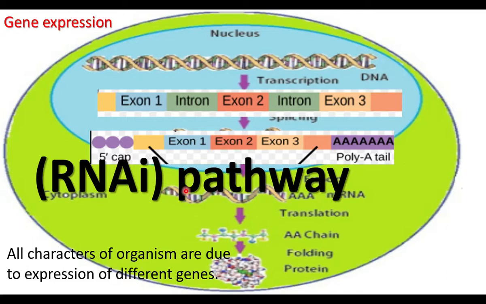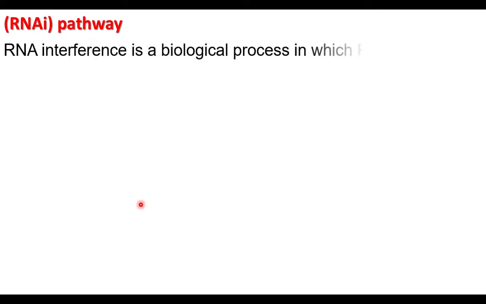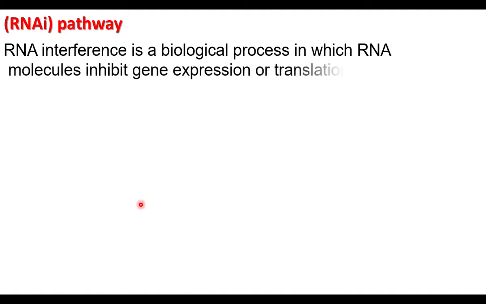Here there is another pathway to control gene expression, that is the RNAi pathway, the RNA interference pathway. RNA interference is a biological process in which RNA molecules inhibit gene expression or translation.